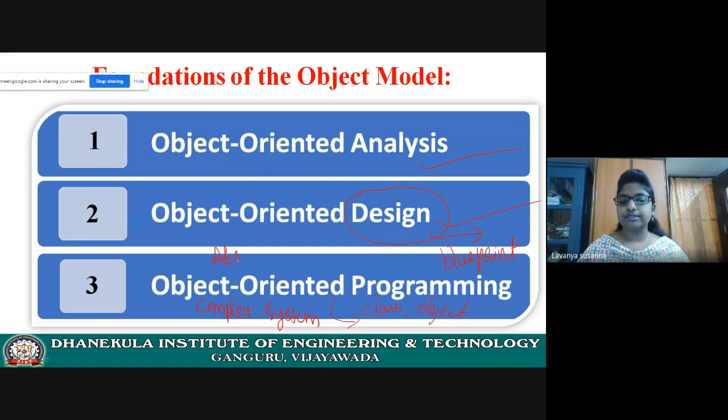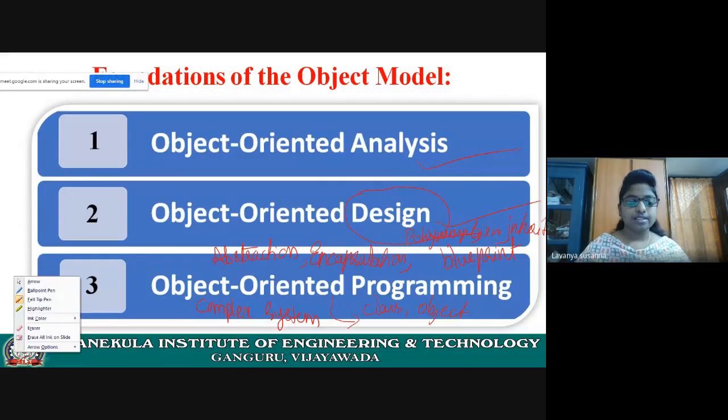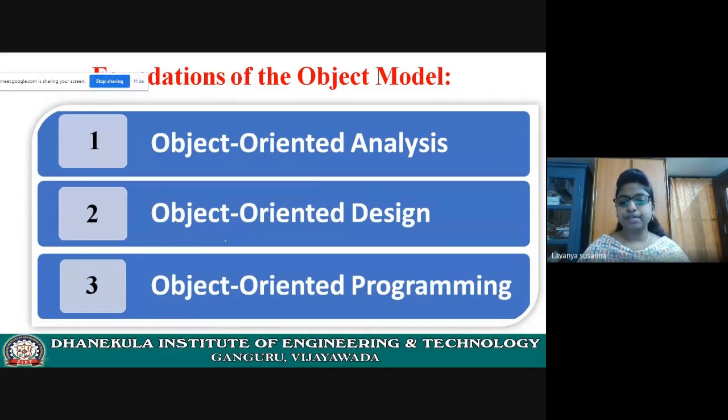Abstraction. Already we have discussed abstraction. Encapsulation. Already we have discussed encapsulation. Next, polymorphism. Next, inheritance. These are the four main principles of the object-oriented programming language. What is meant by abstraction?